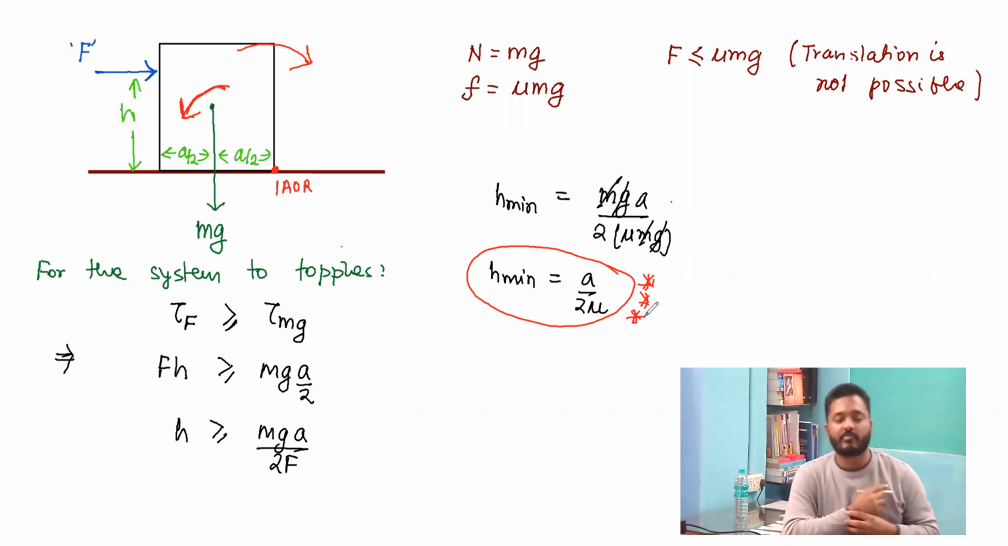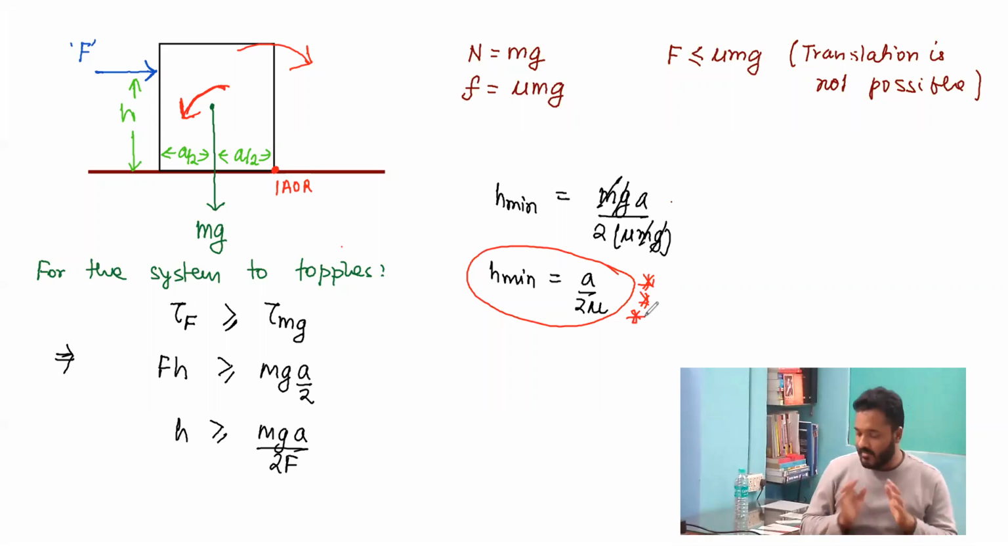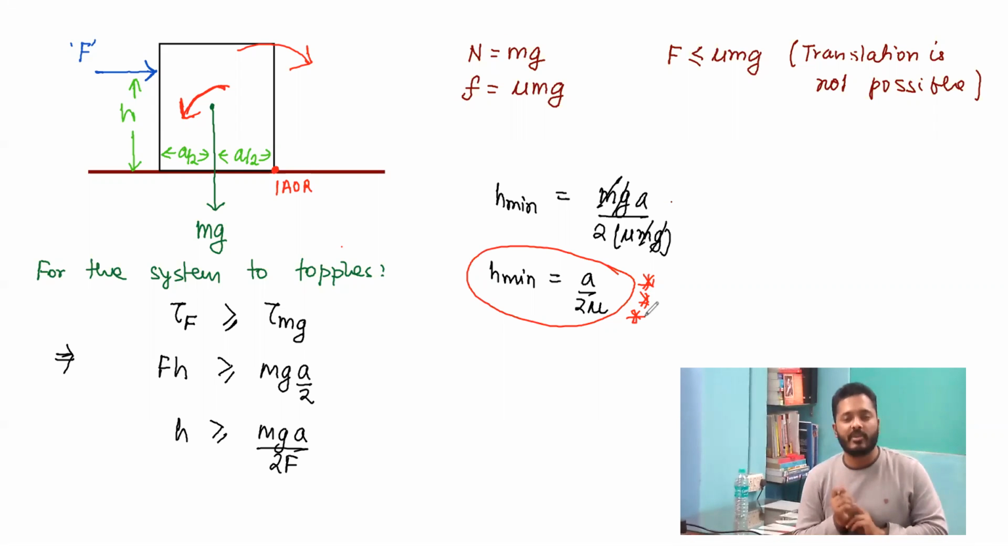Again, I am repeating this aspect. The surface is sufficiently rough and the force is applied, as a result of which the toppling will start taking place about the instantaneous axis of rotation mark, and the system will topple like this. So this is the minimum height requirement for toppling to take place.